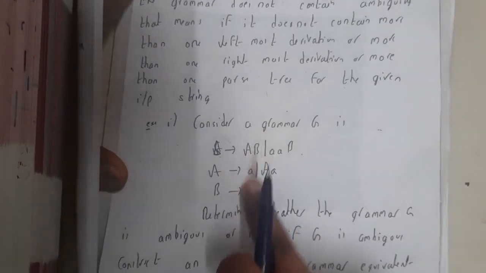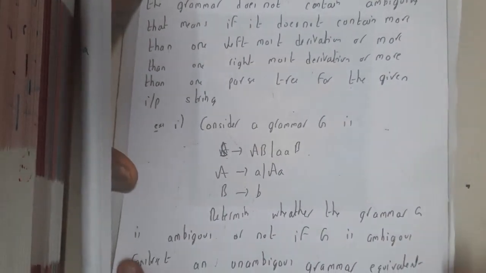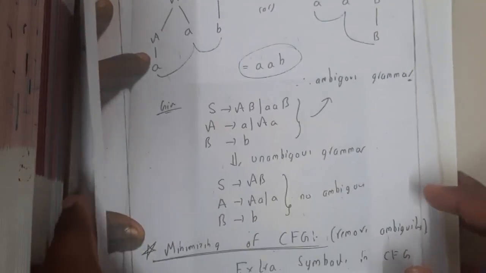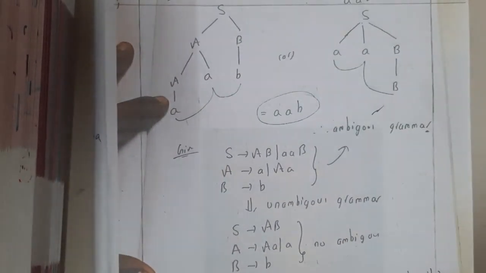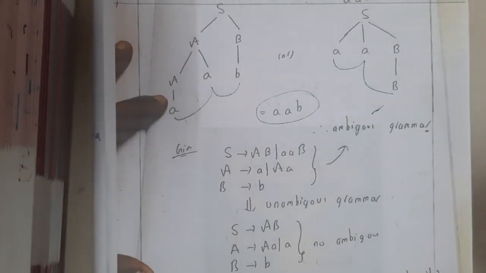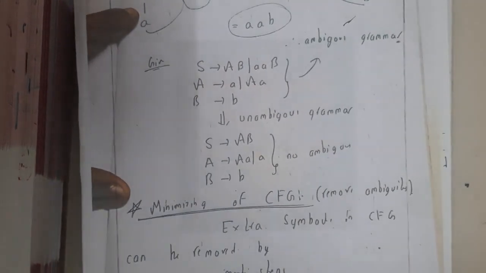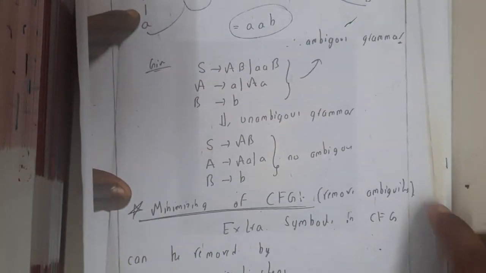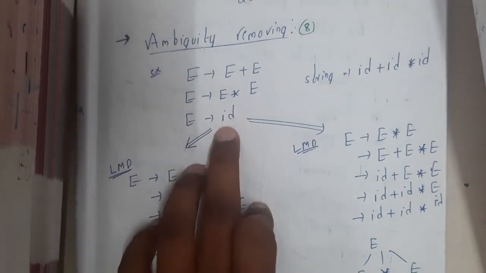So if you consider any normal grammar, if you try to construct, you will be getting unambiguous because there will be no chance of getting 2 or more. I have just written an example here, so you can check it. You might be getting a doubt: is there any chance of removing ambiguity? So in this lecture, I'll be just giving you a small example, and in the next lecture, we'll be taking one example and solving it, guys, and removing the ambiguity.